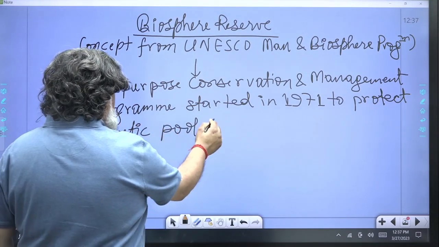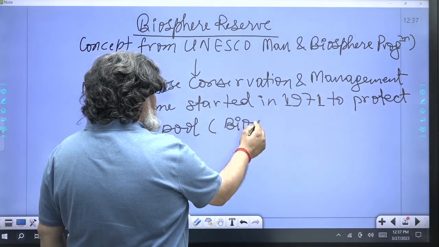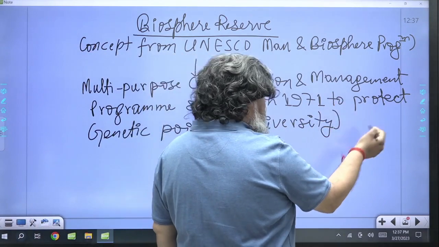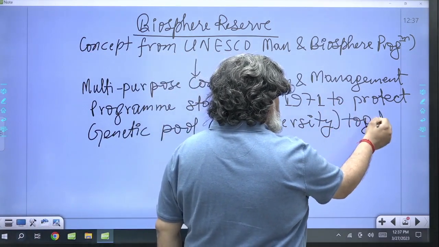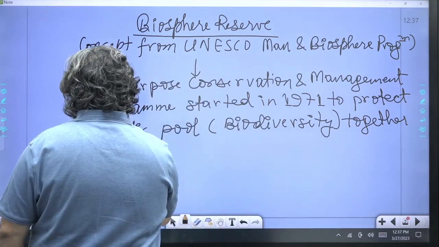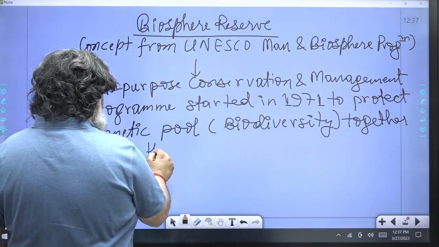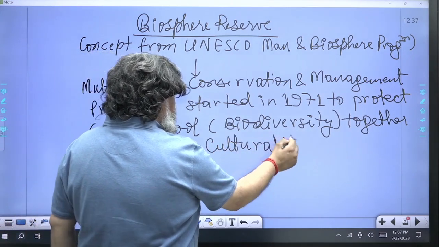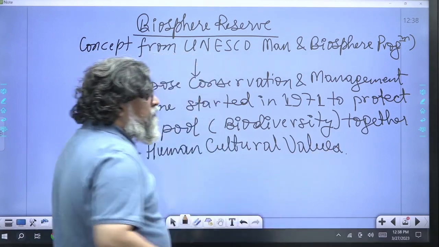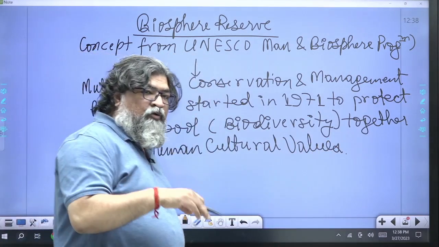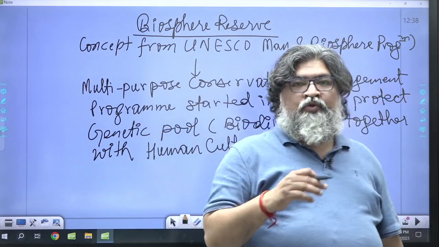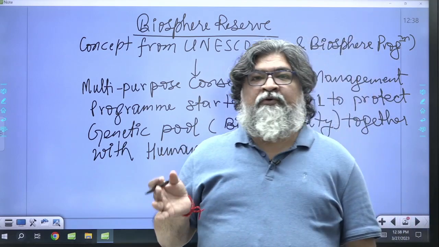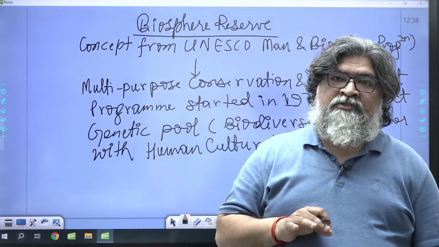That means here the unique biodiversity of that particular ecosystem together with human cultural values. That means man is part of the biosphere, and together with human development, conservation of flora and fauna has been given importance there, right?